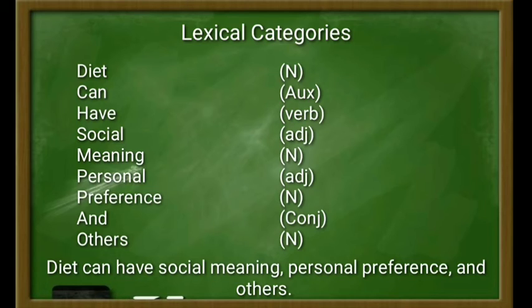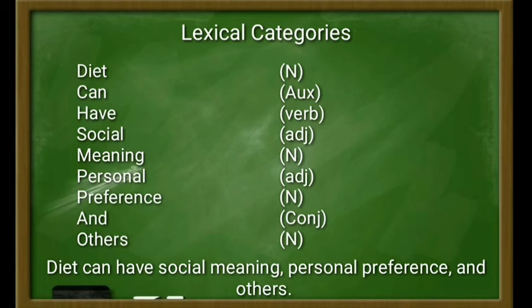And then the word social here works as adjective, and it is closed categories, and it can be proven by syntactical frames. For example, like their social meaning, that it has form determiner plus adjective plus noun.